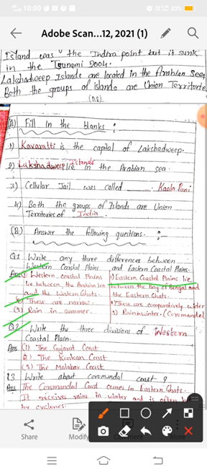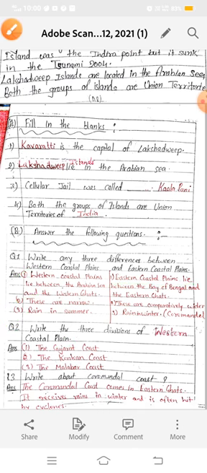Write the three divisions of the Western coastal plains. First is the Gujarat coast, the second is the Konkan coast, and the third is the Malabar coast. We have three coasts in our western part: Gujarat coast, Konkan coast, and the Malabar coast. The Malabar coast is also known as the extreme south coast. Now next is question number 3.